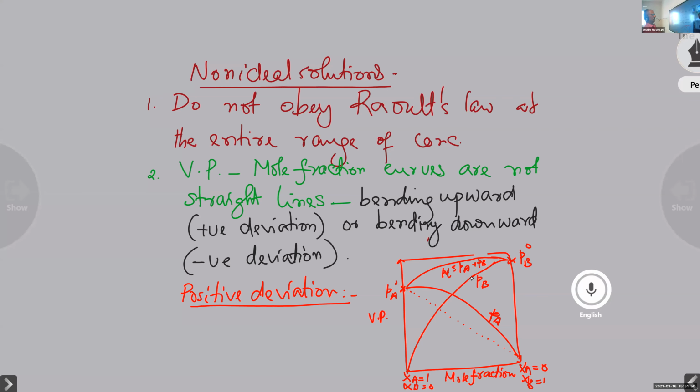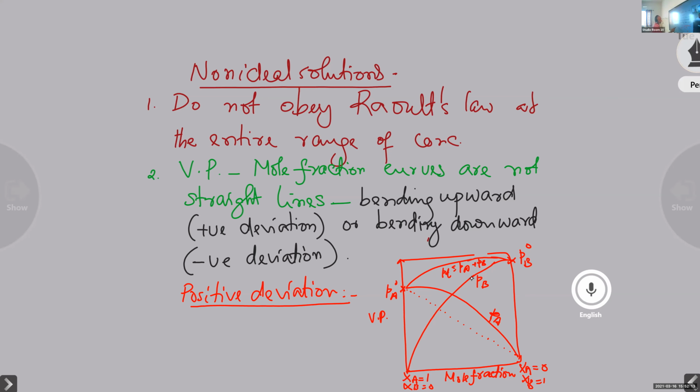So all the curves will be bending upward. That is the nature of the vapor pressure mole fraction curves in the case of a positive deviation. Draw this graph first, and below that we can write the explanation.